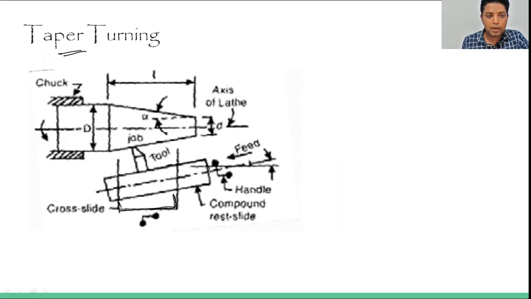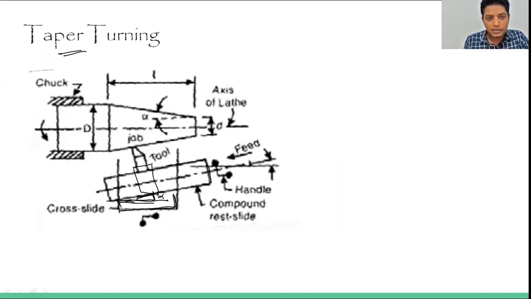Over that, this is the compound slide. And here is your tool post, on which the tool is mounted. Now we have rotated this one. Initially this was like this, and right now it is in this position. So this is basically the alpha.